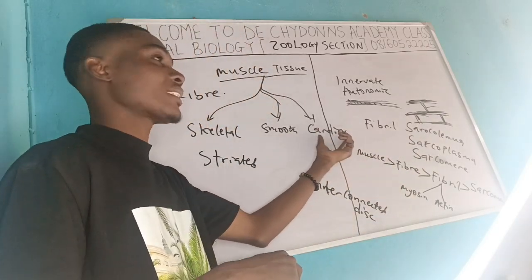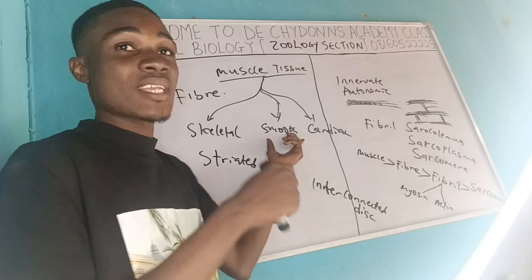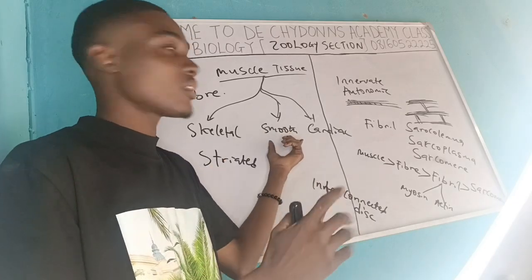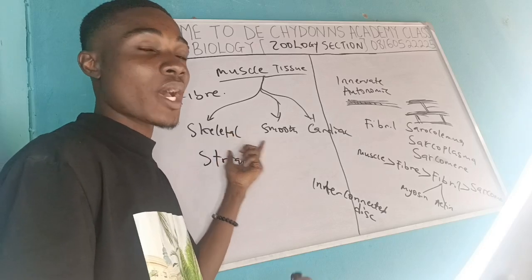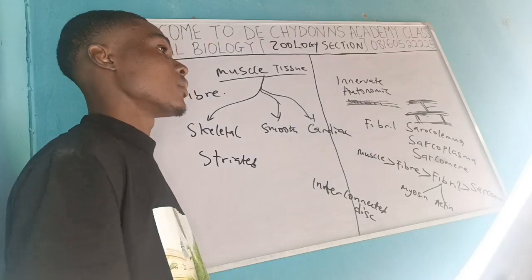So here there are interconnected discs. Here is not striated, it's just plain, but it's controlled by the autonomic nervous system. Here it is striated and it carries out the voluntary activity.